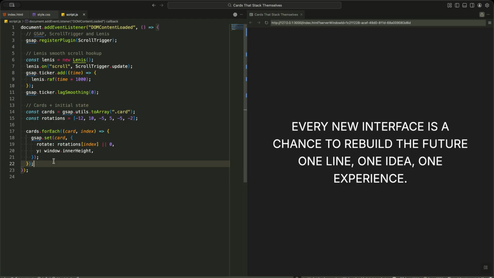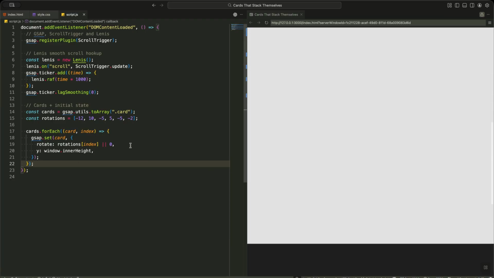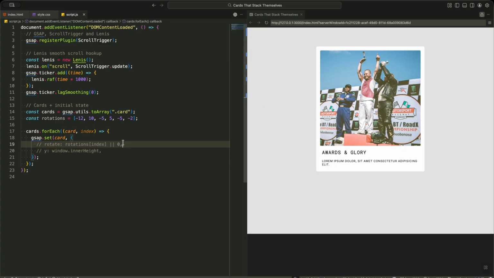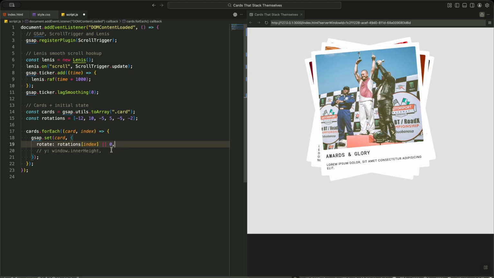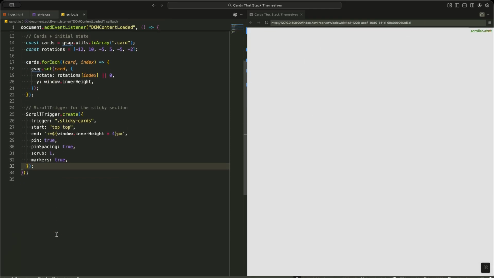Then, for each card, I set an initial state. Each card starts positioned completely off-screen at the bottom of the viewport. I also apply one of those rotation values to each card, so they'll have a slight tilt right from the start. This starting position, off-screen and rotated, sets the stage for the animation we'll create. When the user scrolls, these cards will smoothly rise and stack from below, each with its own unique angle for that organic, hand-placed look.